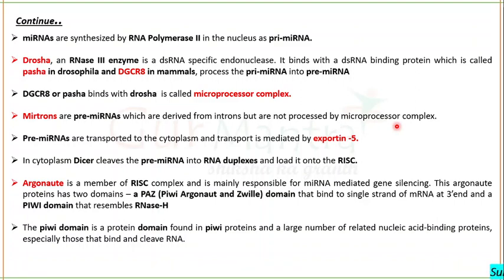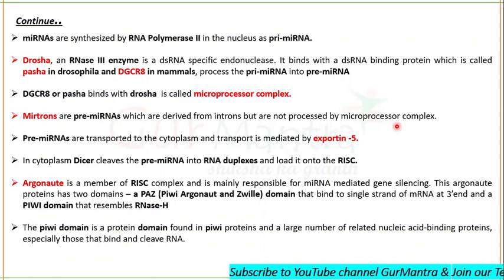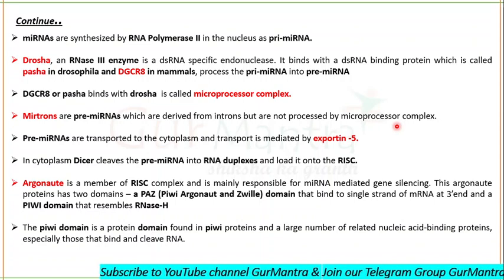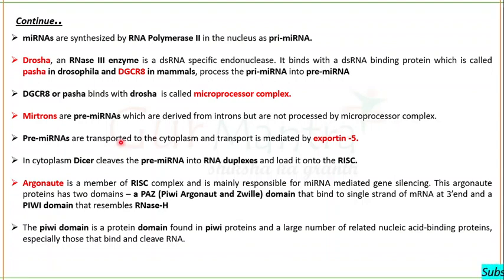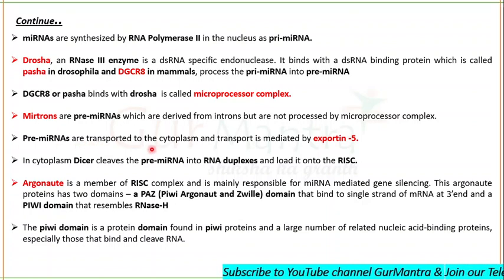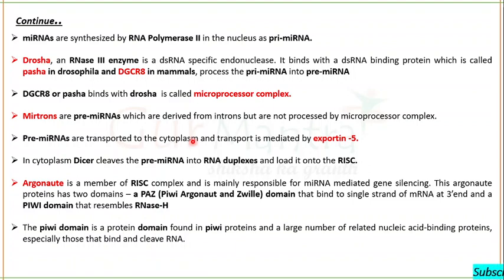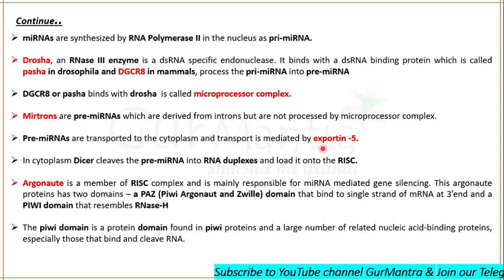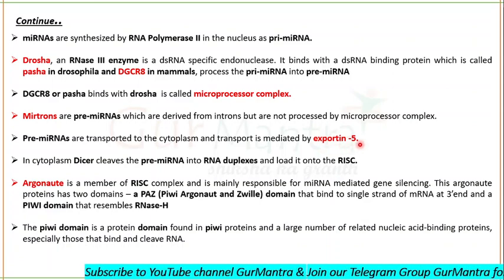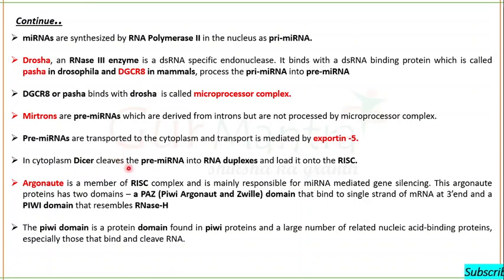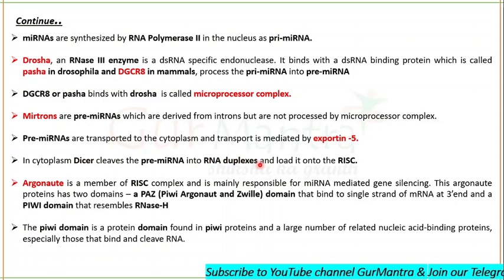You just saw in the picture that there is no role of a microprocessor complex, because there is directly the formation of pre-miRNA and not primary miRNA. Clear? After pre-miRNA is formed in the nucleus, it will be transported to the cytoplasm, and this transport is mediated mainly by a protein called exportin 5. In the cytoplasm, this pre-miRNA will be cleaved by Dicer into RNA duplexes, which will have the 3' overhangs.